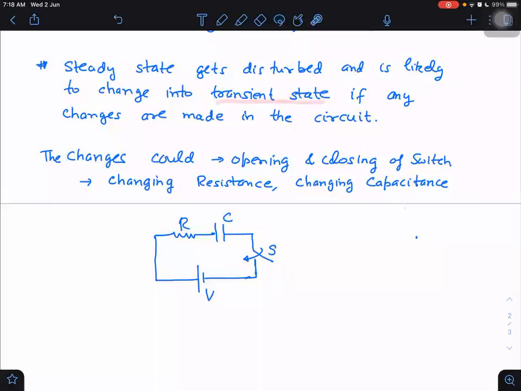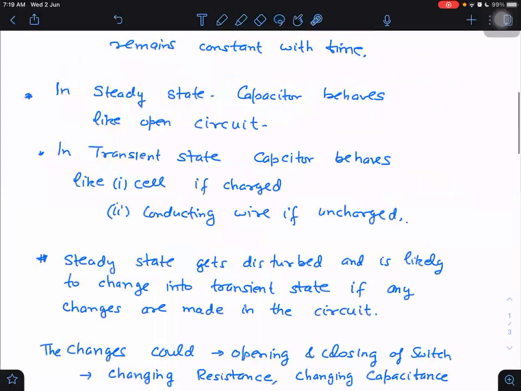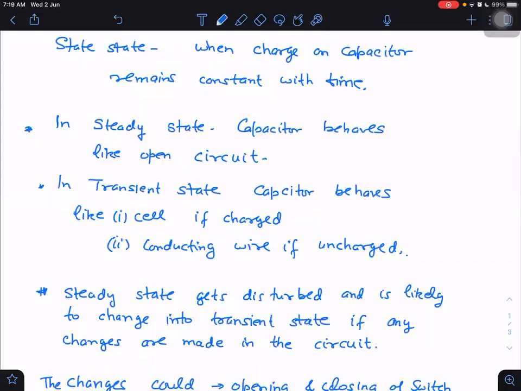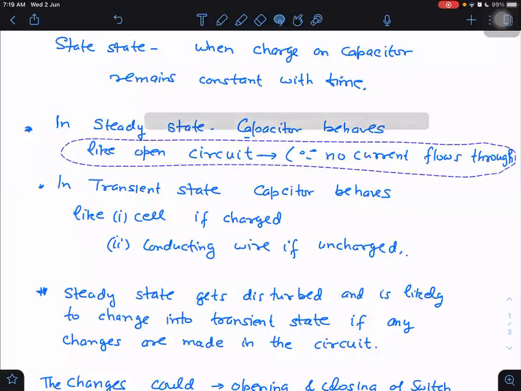And as soon as we move into the transient state, don't start treating the capacitor as an open circuit. Open circuit means no current is flowing through it. And we know in steady state, no current flows, right? Why does a capacitor behave like an open circuit in steady state? Because it is completely charged, sir. Why does no current flow through it? Because charge remains constant, not fully charged. Oh, you are again misunderstanding the steady state. There is nothing like fully charged. It may be discharged completely.